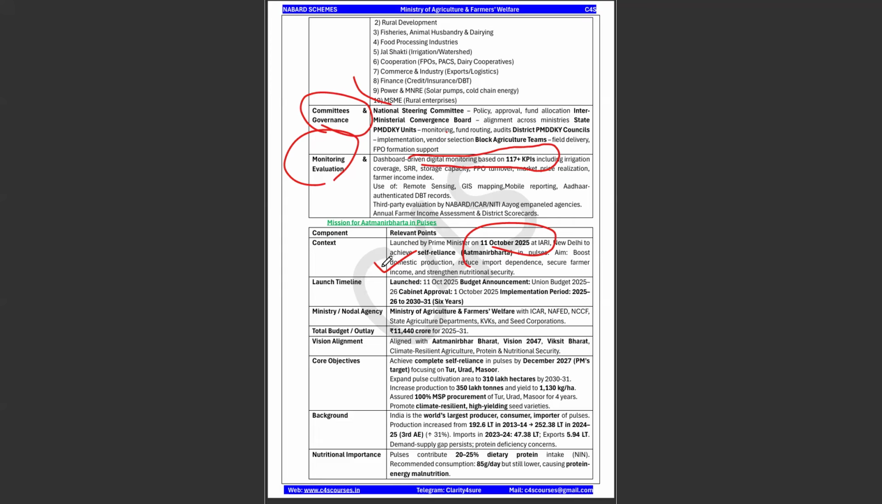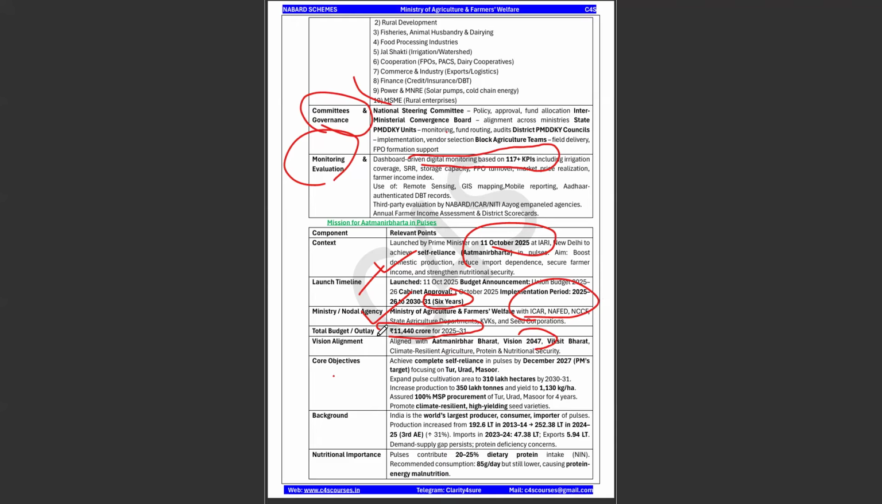Okay, what is the timeline? The implementation period will be 6 years, like your Pradhan Mantri Dhan-Dhaanya Krishi Yojana. So it will also be for 6 years, and the nodal ministry will be the Ministry of Agriculture and Farmers Welfare, along with other institutes like ICAR, NAFED, everything. Okay, total budget outlay is 11,440 crores, aligned with the Atmanirbhar Bharat Vision 2047, that is your Viksit Bharat.